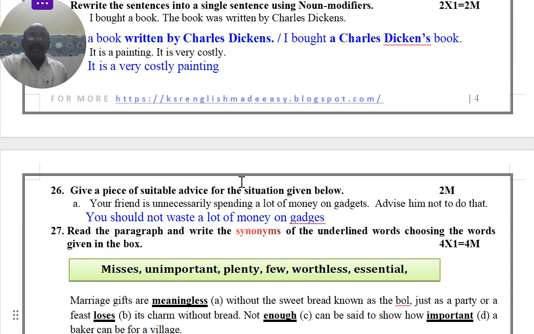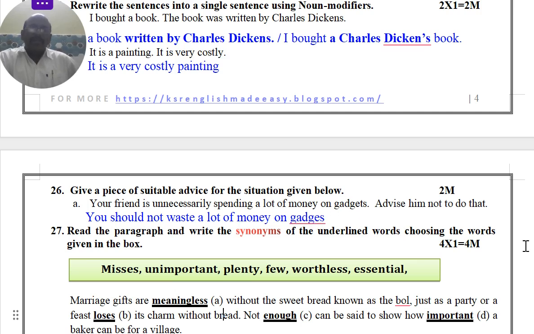Here, advice. Advice you are taking always u plus u2 plus v1. For this also a separate chapter is there. I will post again. We should not waste a lot of money on gadgets, because advise him not to do that. What not to do? Spending a lot of money on gadgets. You should not waste a lot of money on gadgets.